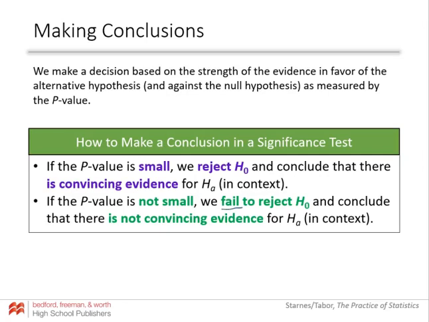Now, very important, we use this term, fail to reject. You cannot say accept. We cannot accept the null hypothesis. We cannot say that we are proving the null hypothesis is true. We can only talk about whether or not we have convincing evidence for the alternative hypothesis. Again, think back to our criminal trial analogy. When they come back with a verdict, they either say guilty or not guilty. They don't say innocent, because we presume that they are innocent, and it's either we have evidence they're guilty or we don't. So we fail to reject, we never accept the null hypothesis.